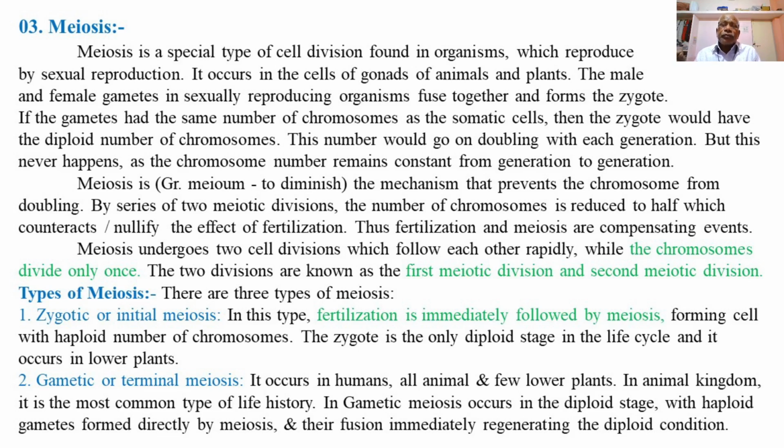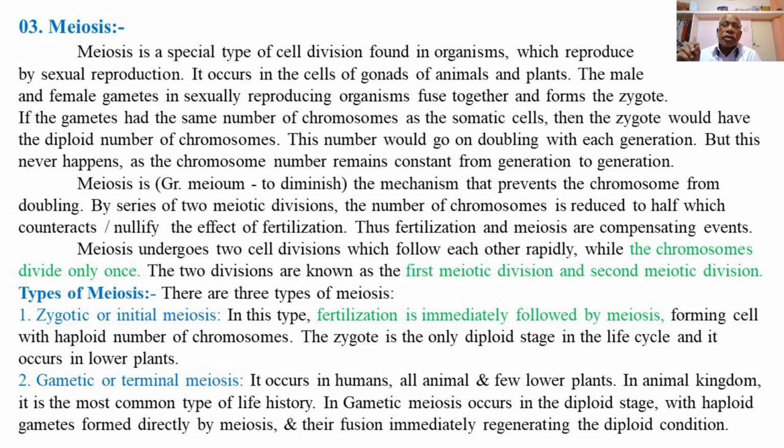In this type, gametic meiosis occurs in the diploid stage, with haploid gametes formed directly by the meiosis and their fusion immediately regenerating or forming the diploid condition.